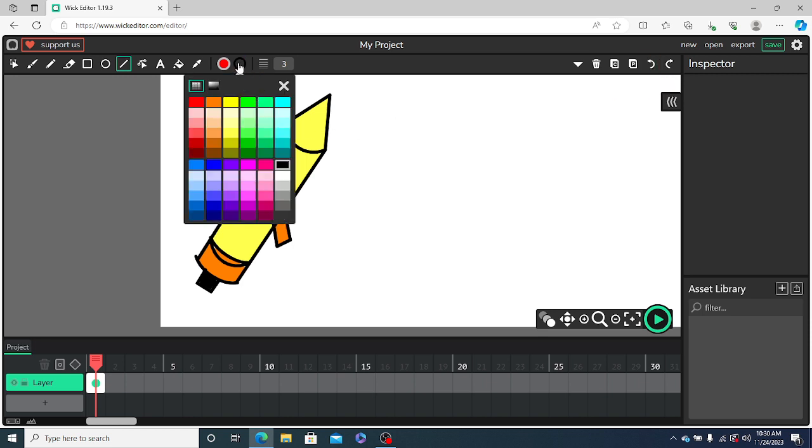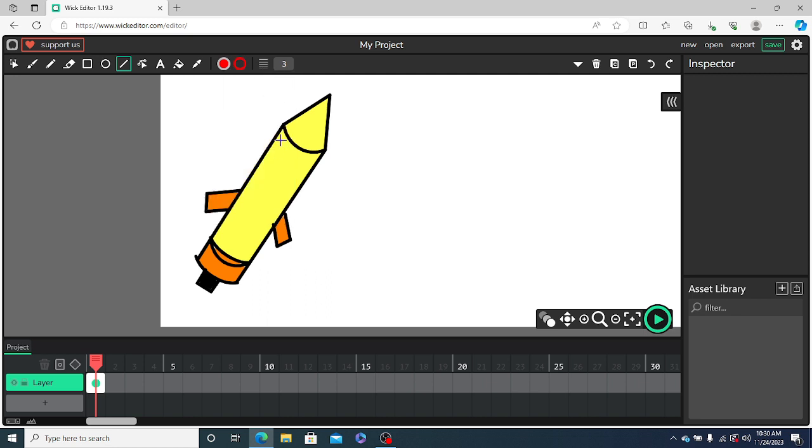So for changing the color of the line, we have to use this side of the color bucket. So this line is a bit thicker, so we'll reduce the size. This one looks better.